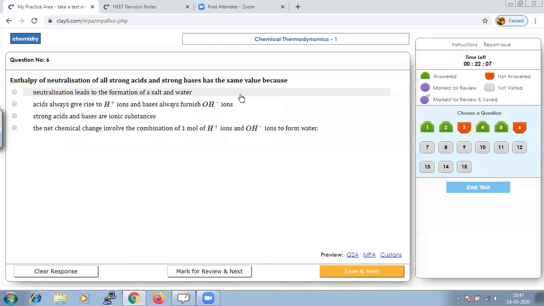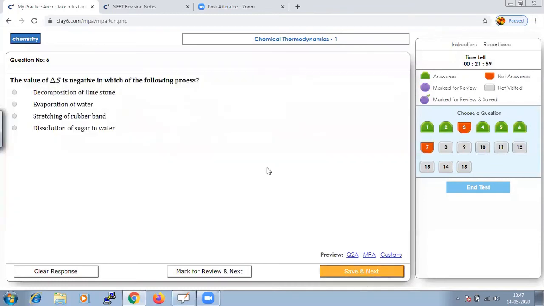So if we check the option, which should be the net chemical change, this should be the answer. Save and go to next.